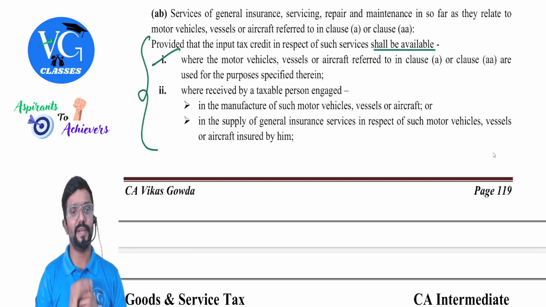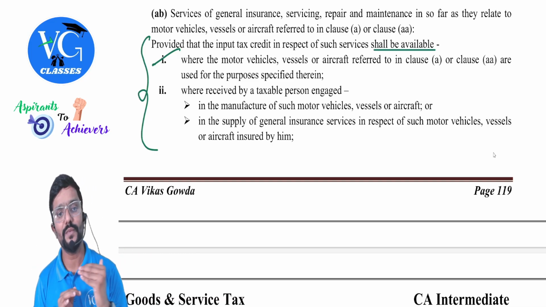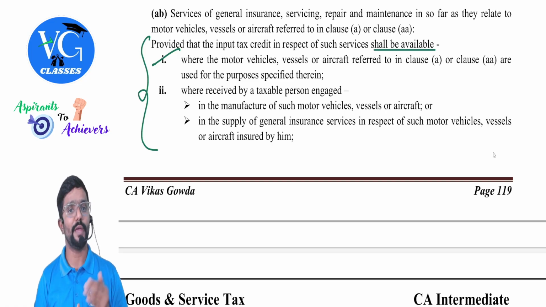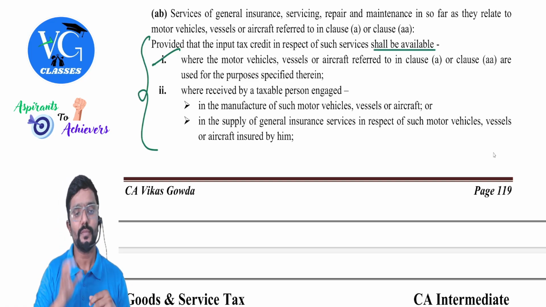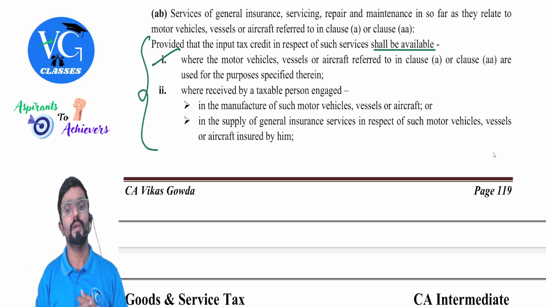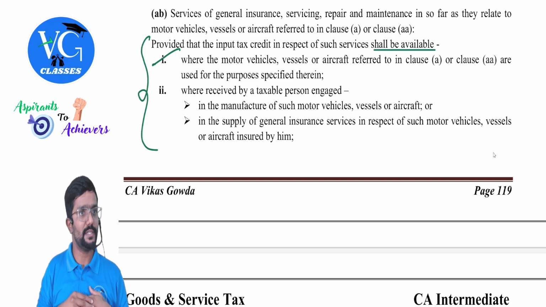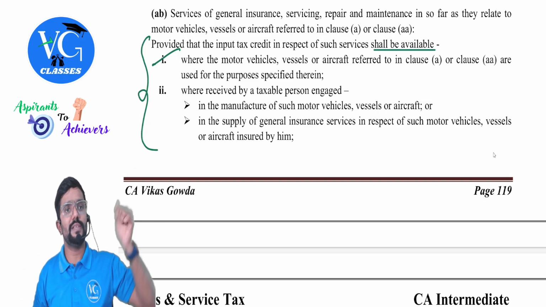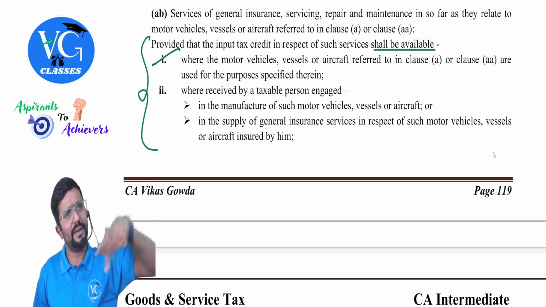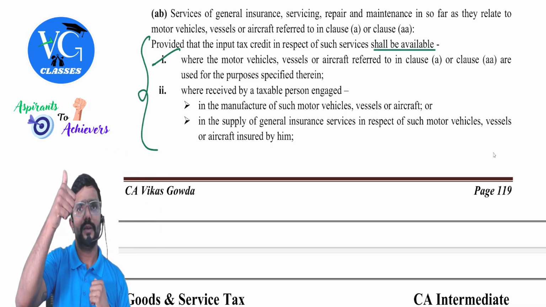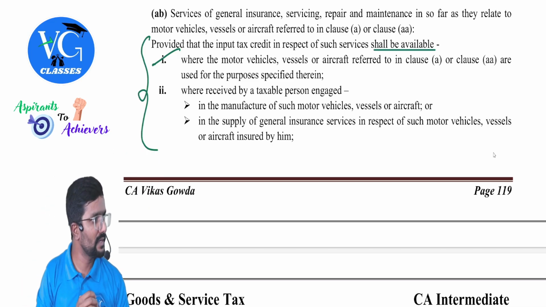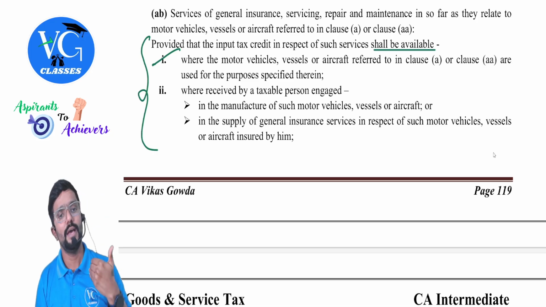Second point is a bit different. Where service is received by a taxable person engaged in the manufacture of such motor vehicles, vessels or aircraft. Guys, simple. Now assume Tata Motors is engaged in the manufacture of motor vehicles. They have taken any of these services like general insurance, servicing, repairs. They have taken the service. Is credit available for them? Yes. Credit is available.